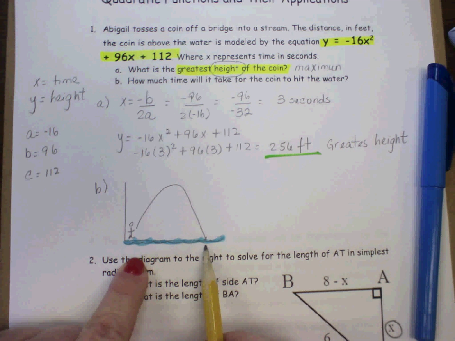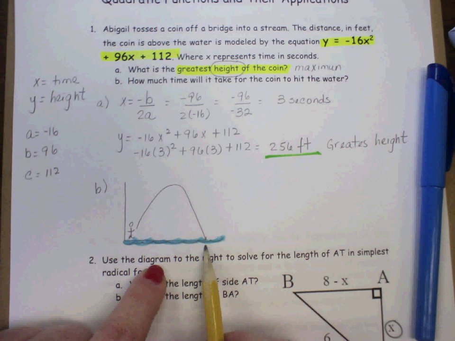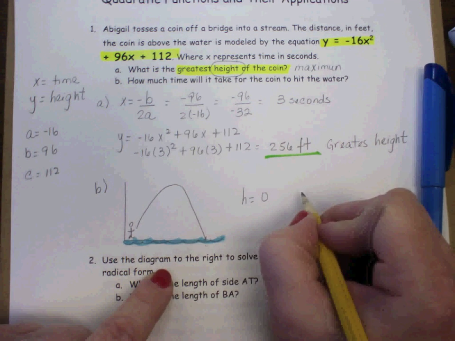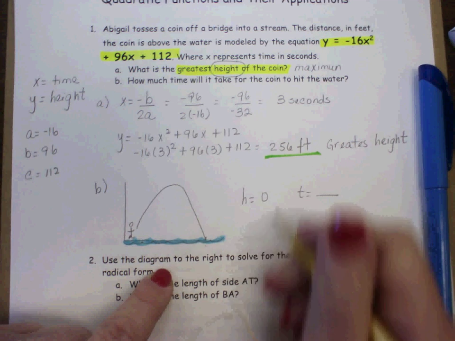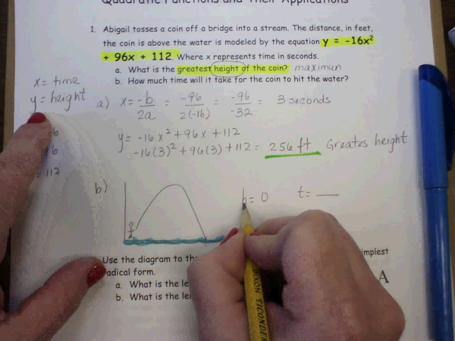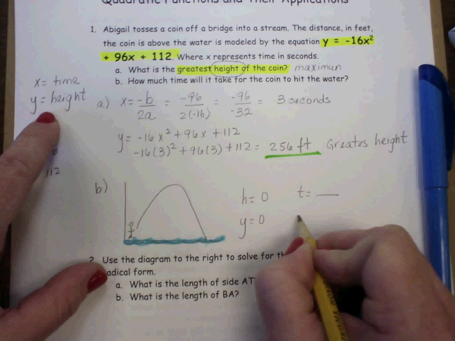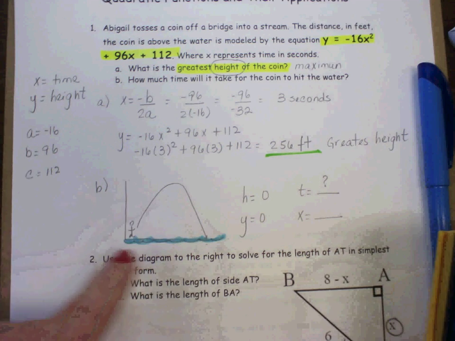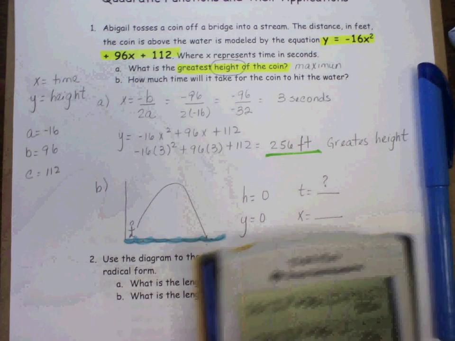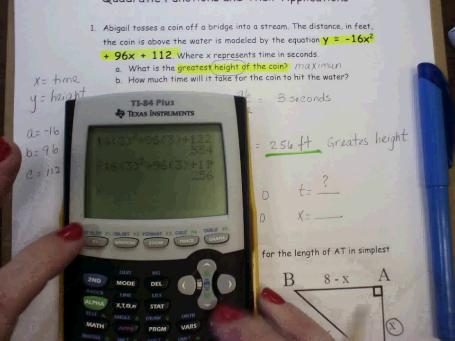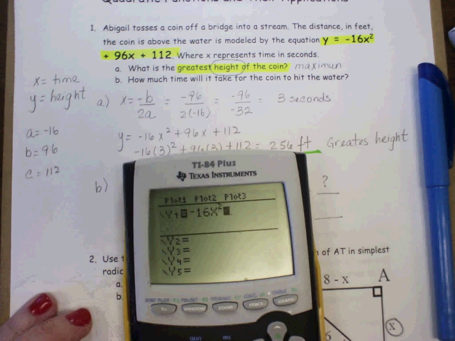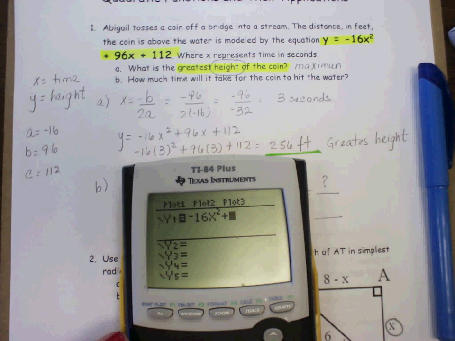We can do two things. We can figure out at what point y, the height, is 0, and then what would be that time? So when y is 0, basically, what is x? So I have two options. I can go ahead and try to factor that, or I can go straight to the graph. So let's go to y equals and write that equation down. The equation was negative 16x squared plus 96x plus 112.